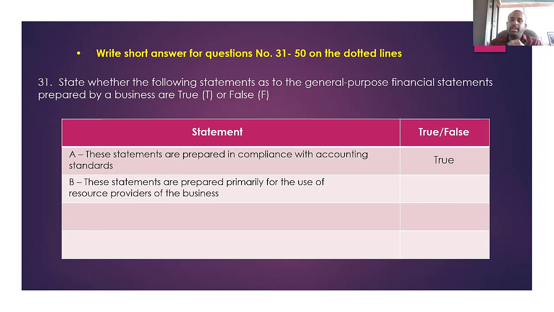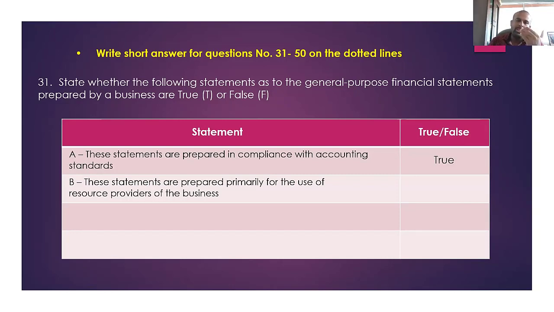General purpose financial statements are mainly provided for external stakeholders, sorry, the fund providers, that means the shareholders and investors of the company. That particular statement is also true.